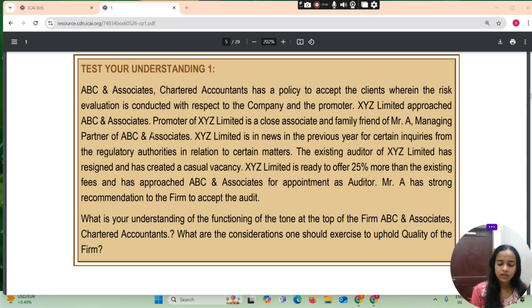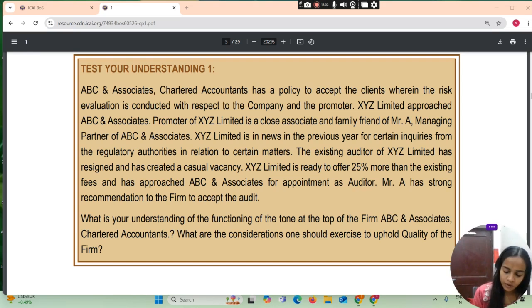However, in the given situation, commercial consideration seems to be the overriding factor. The managing partner of the firm is a close associate and family friend of the promoter. The matter should have been brought to the knowledge of the firm in accordance with the requirement of SQC1, as it involves the issue of independence of the managing partner of the firm with respect to the proposed audit engagement.